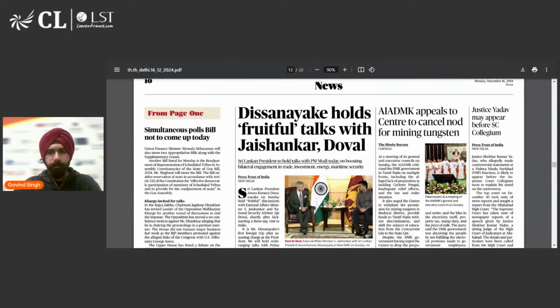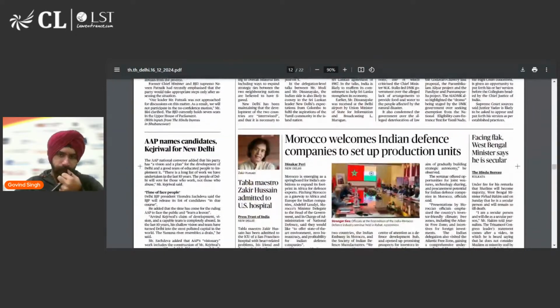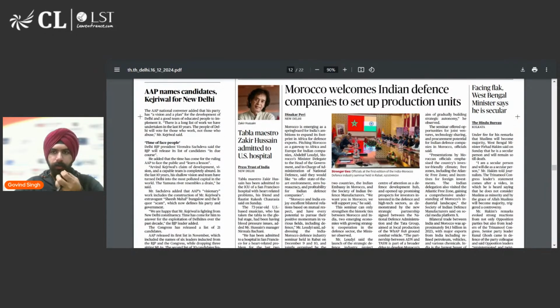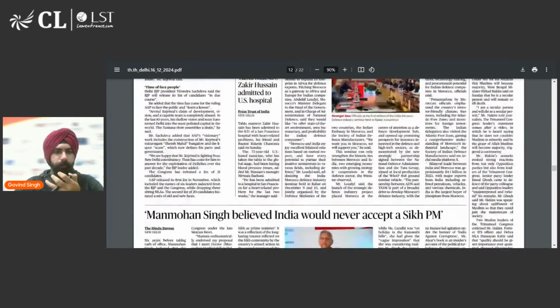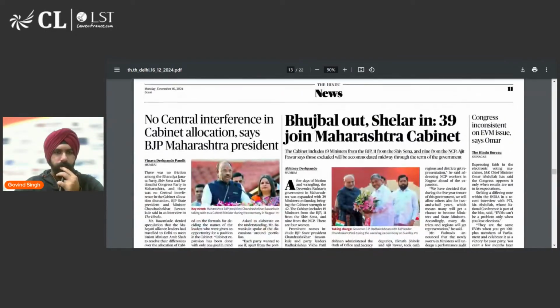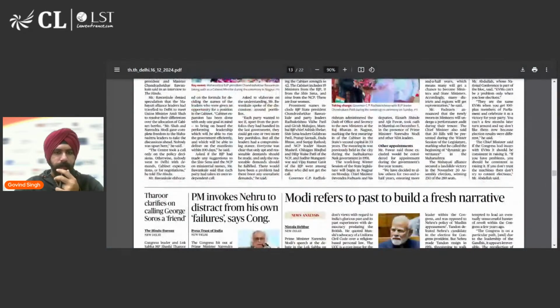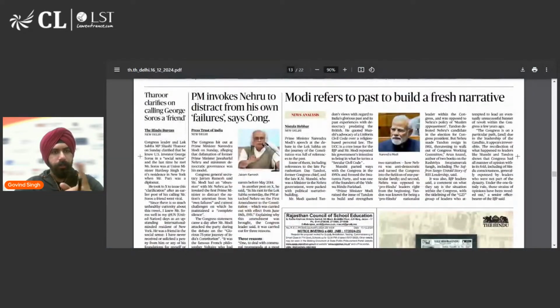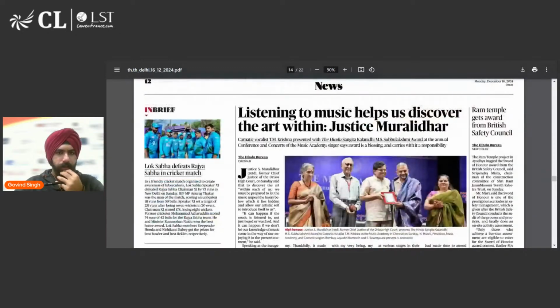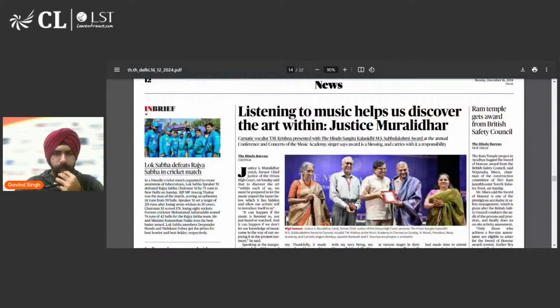AIADMK appeals to the Centre. This is not important. Morocco welcomes Indian defense companies to set up production units. Okay, this is interesting. Tabla maestro Zakir Hussain admitted to a US hospital. Manmohan Singh believed... okay, this is not important. Now we are again back to state-based news, which is not important. State-based news and politics-related news you can skip. Again, nothing important here.